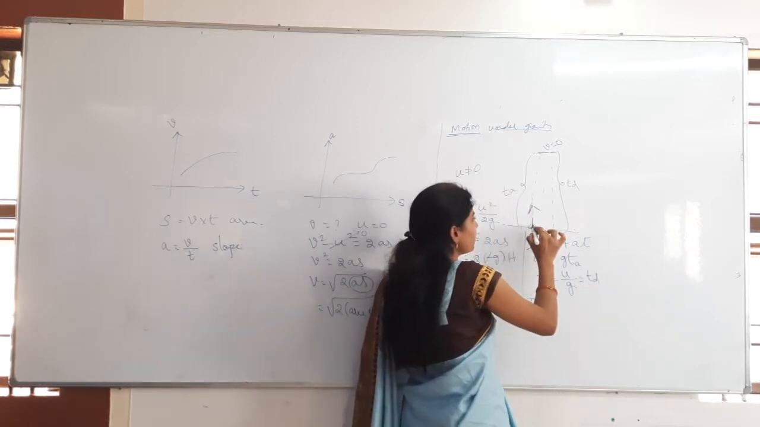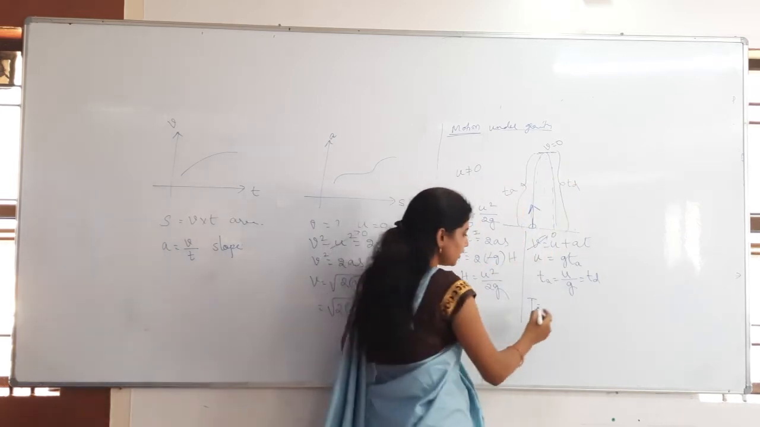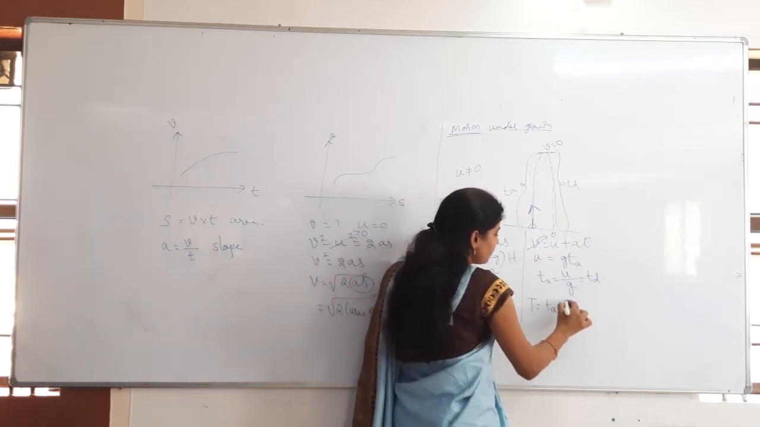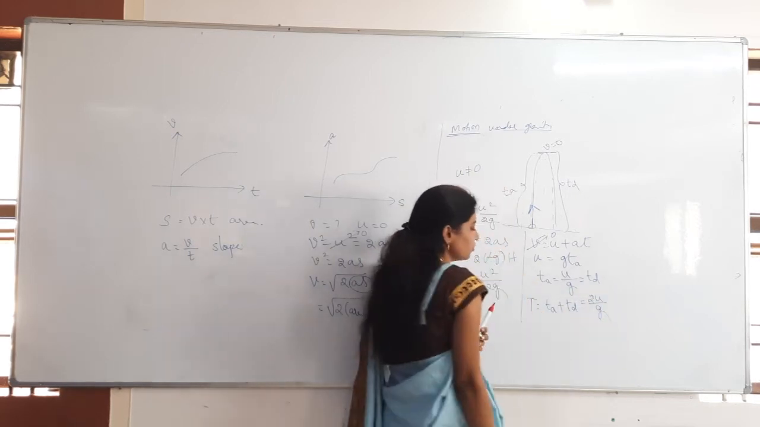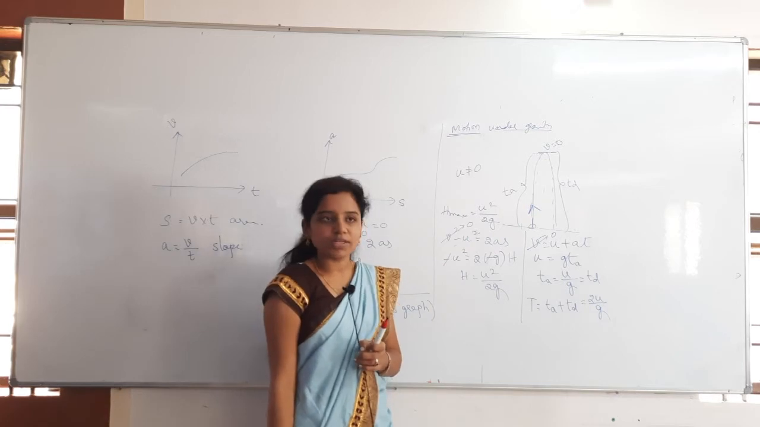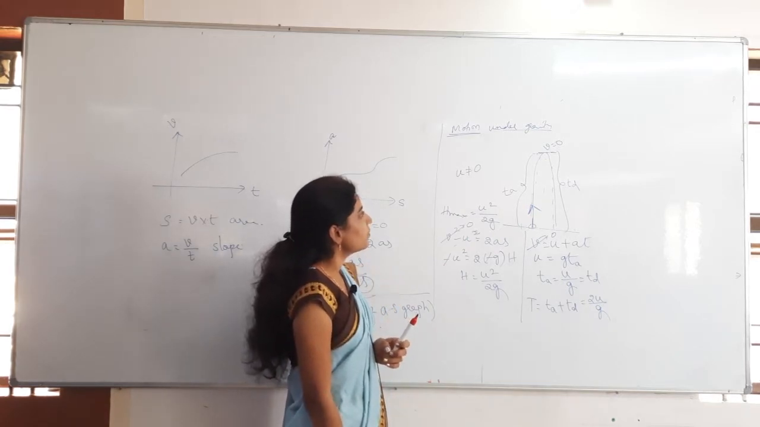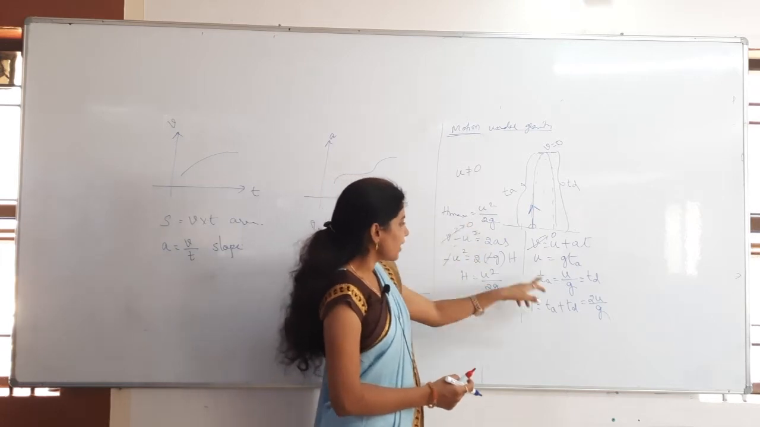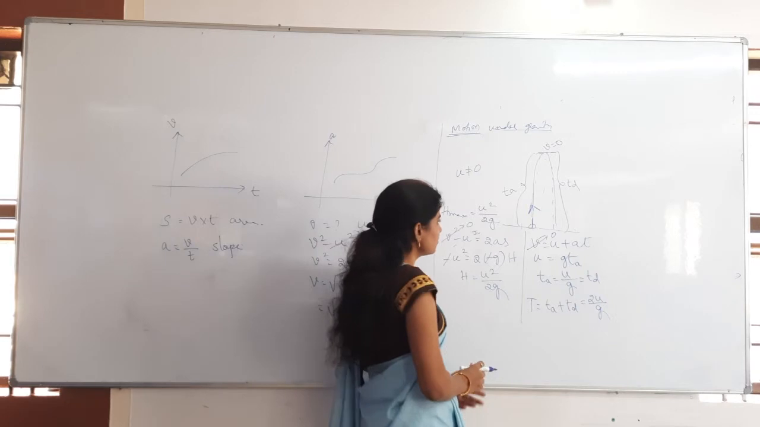Total time of path you have to take. Time of flight, what is that? T = time of ascent plus time of descent, that will be how much? 2u by g. That is the total time of flight we have discussed. Anything else after that? Vertically projected body, time of flight, h max, and then time of descent, everything is that only. Anything else?